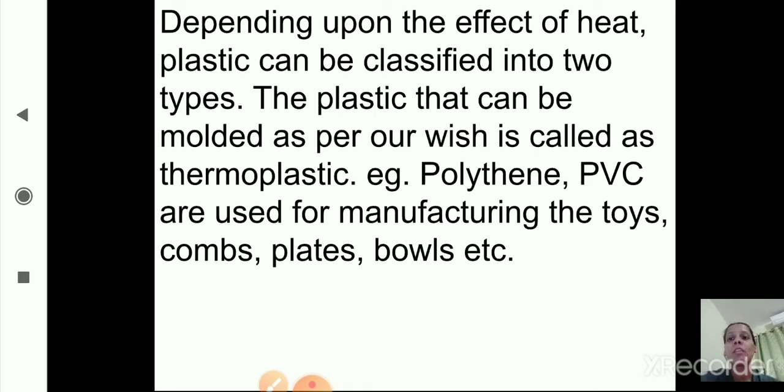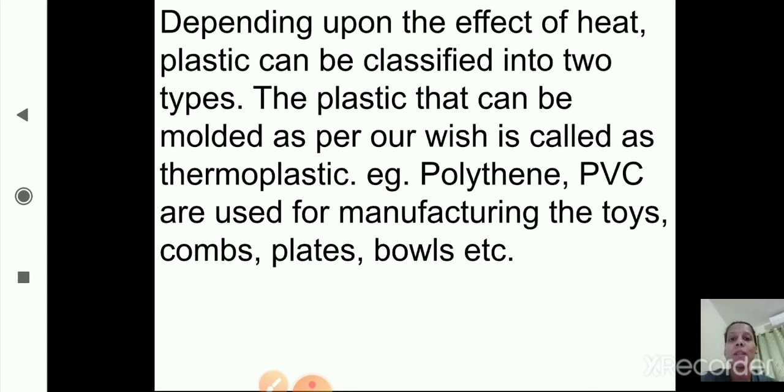Thermoplastic means the plastic that can be molded as per our wish. For that particular plastic we can give any kind of shape which we want. For example, polythene and PVC are used in manufacturing toys, combs, plates, bowls, etc. So these are the examples of thermoplastic.